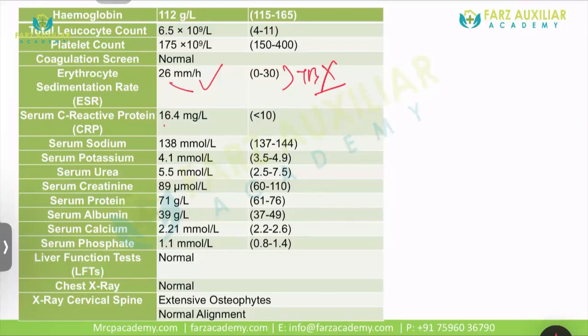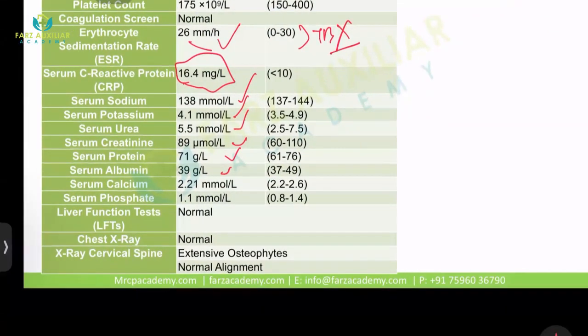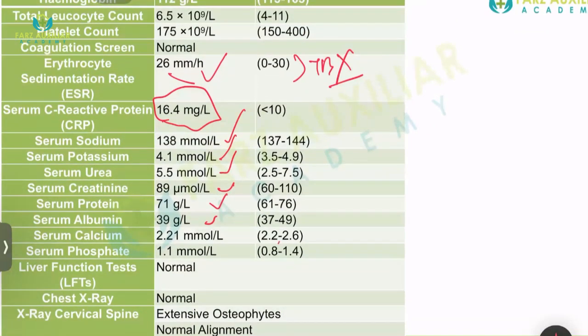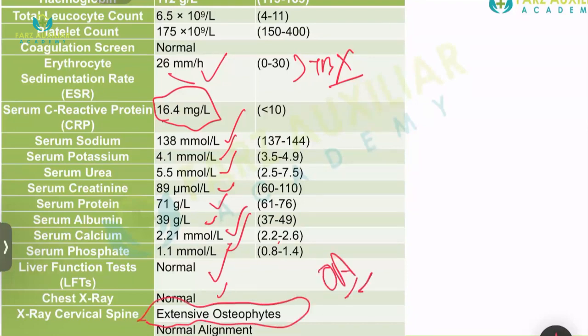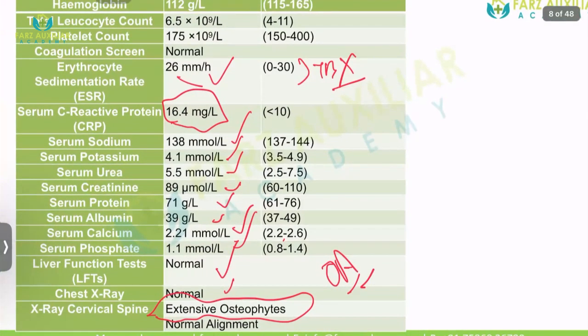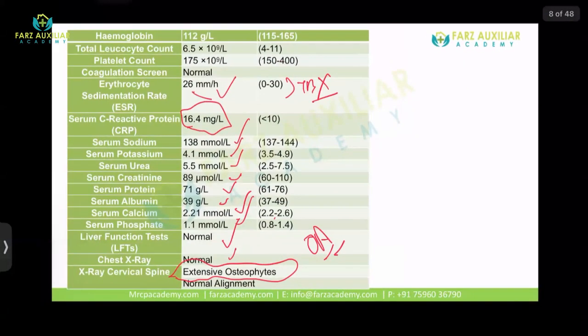CRP is 16.4, so there is something wrong. Serum sodium, potassium, urea, creatinine, protein, albumin. So albumin is 39. Whatever the rest is globulin, that's okay. And serum calcium is normal, 2.21. Phosphate, normal. Liver function test, normal. Chest X-ray, normal. C-spine X-ray, extensive osteophytes. So this patient has a history of osteoarthritis and extensive osteophytes in the C-spine. So what is the possible diagnosis? Cervical myelopathy. Wonderful. So it looks like cervical myelopathy.